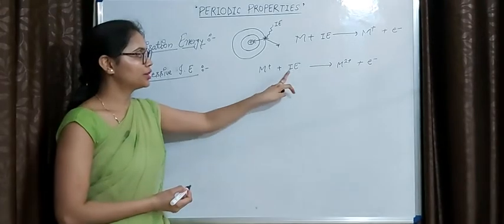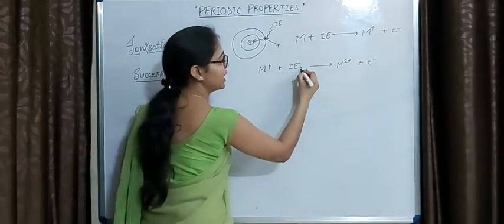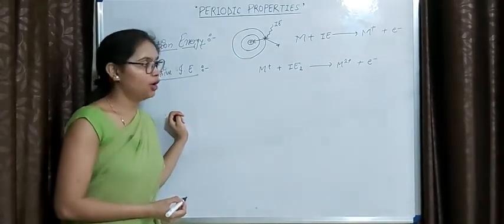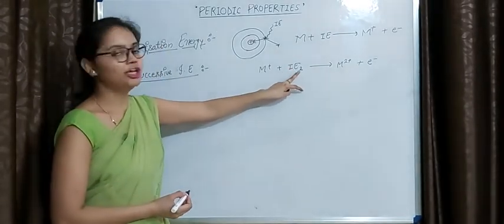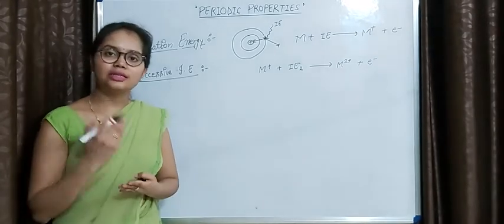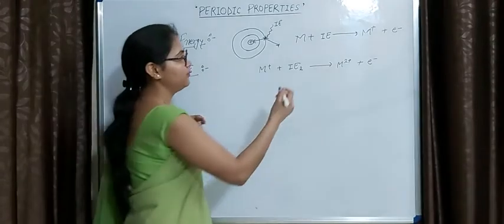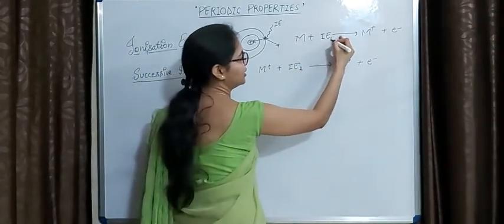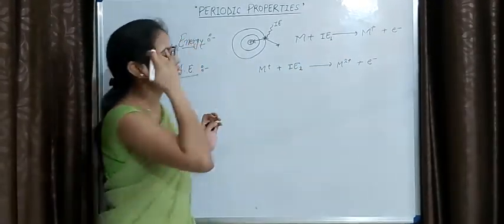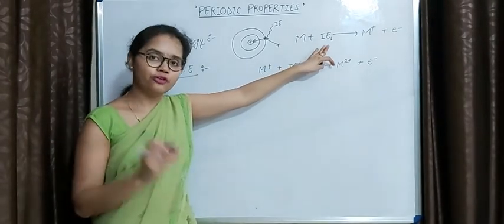This amount of energy is known as second ionization energy, represented by IE2. Why second ionization energy? Because this energy we are using to remove the second electron. Similarly we can write IE1, which represents that this energy is required to remove the first electron.